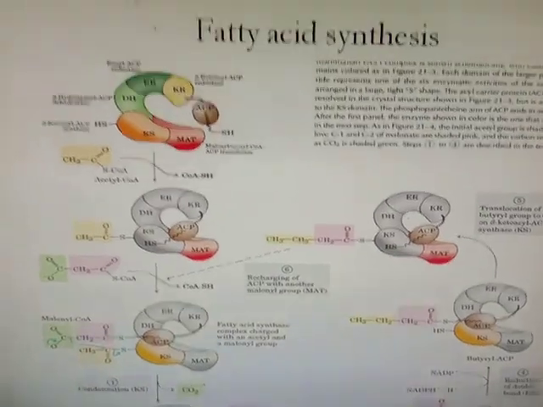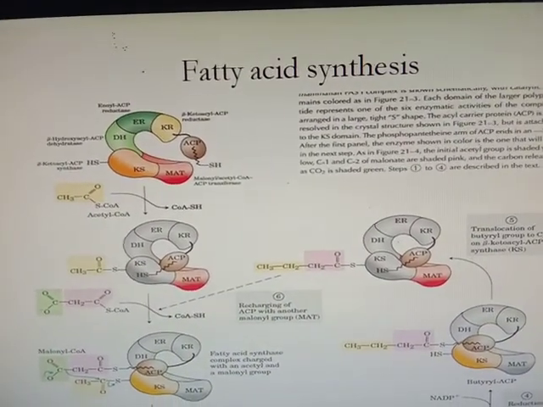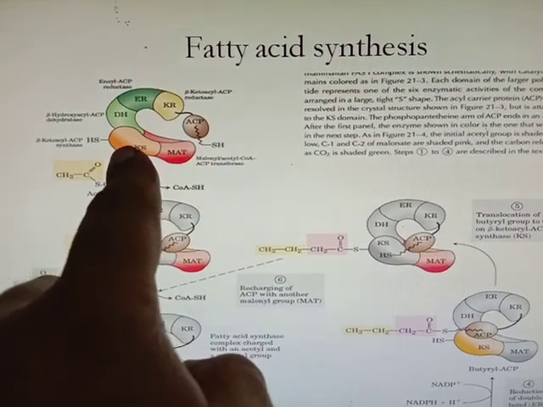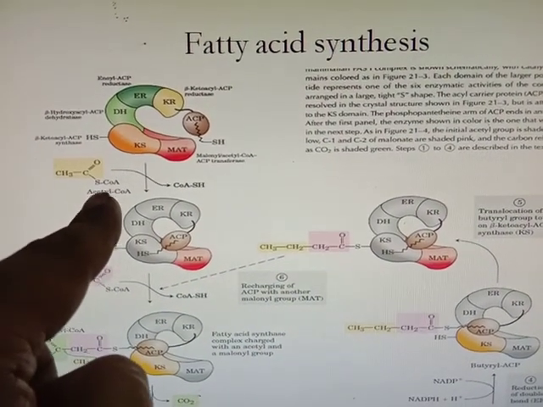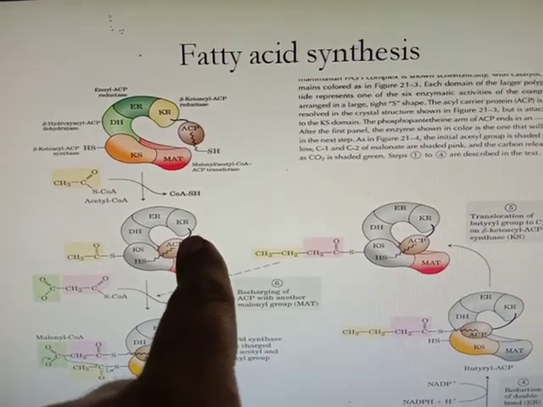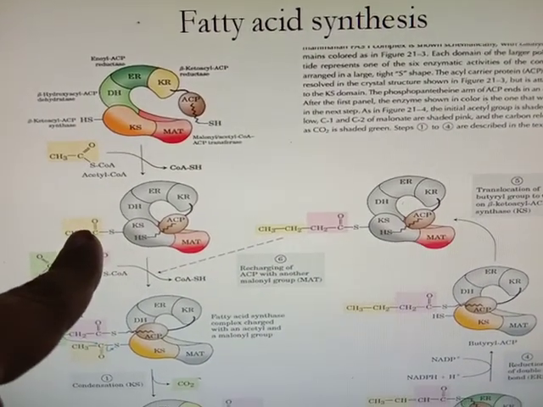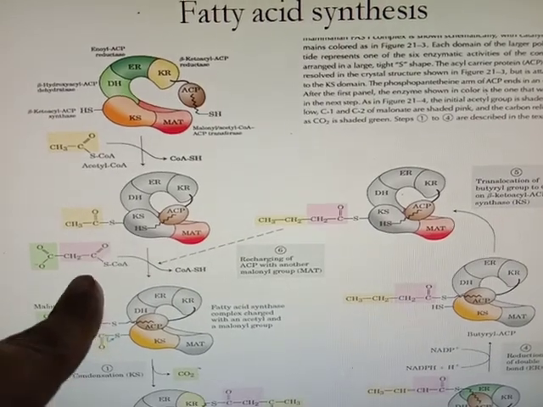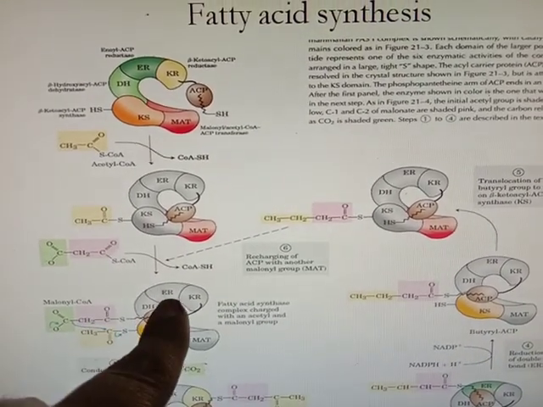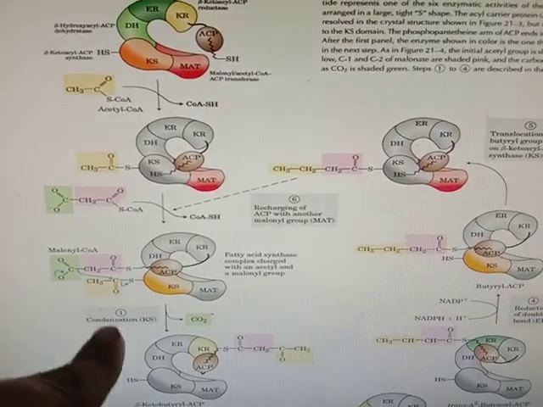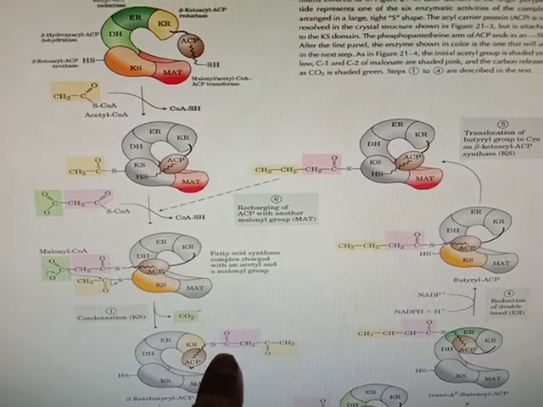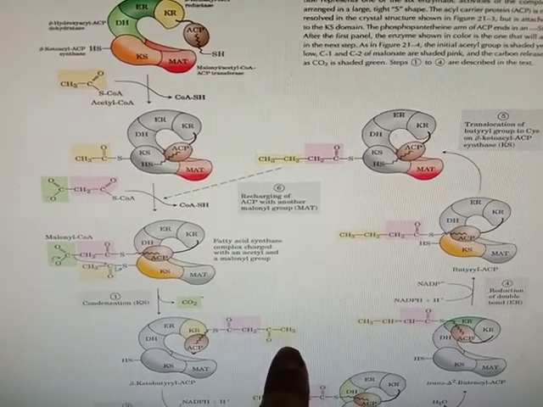Now here, see fatty acid synthesis in short. Here is the ACP, which is vacant, and here the KS group. Then acetyl coenzyme A comes and links to the ACP. Then from ACP it shifts to the KS group. Then the next malonyl coenzyme A comes and links to the ACP. Then this acetyl group links to this malonyl, forming acetoacetyl ACP.